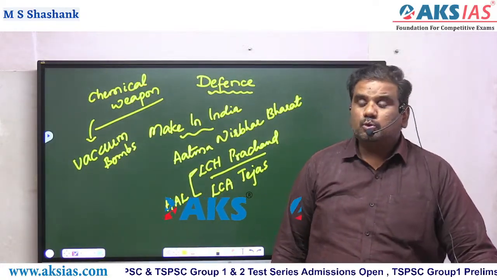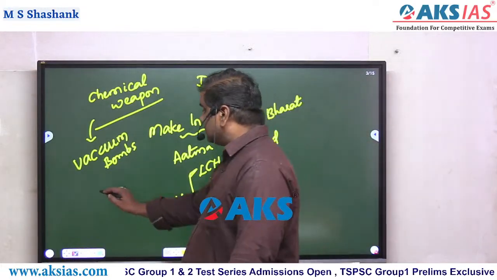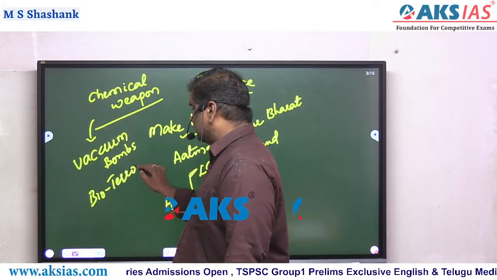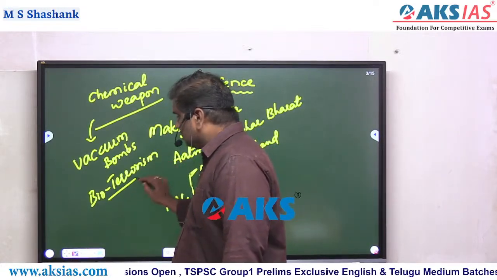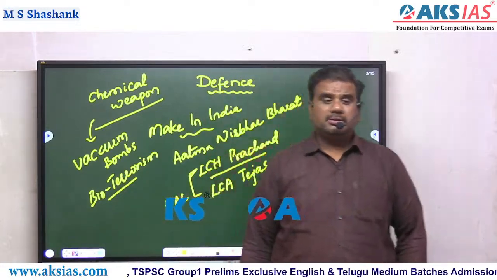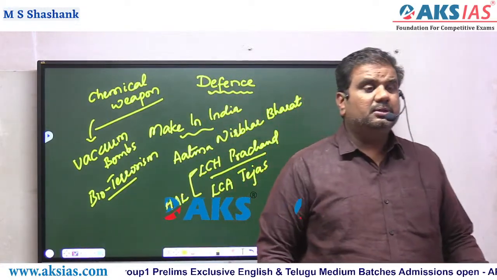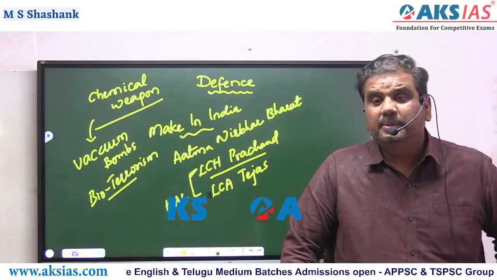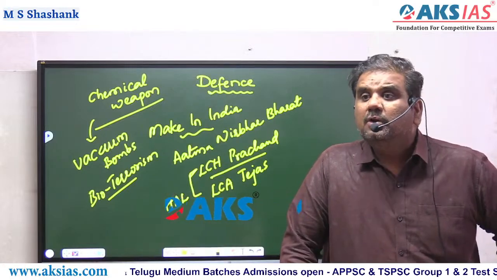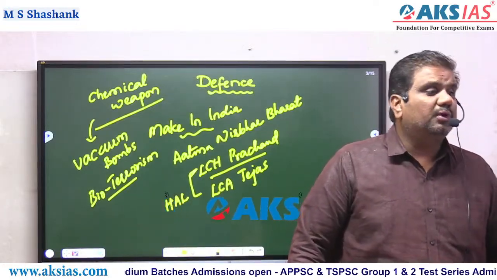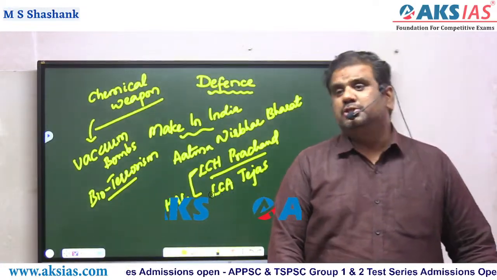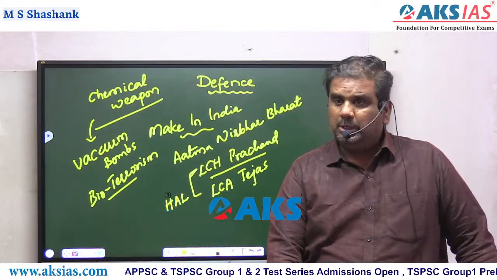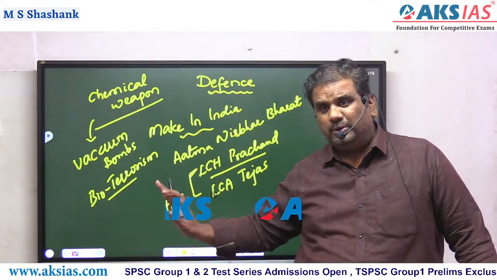At the same time, as of today, we are talking a lot about one more thing, that is bioterrorism. Here in the case of bioterrorism, we are talking about the different types of biological weapons, which are used for creating disturbance or for destroying a particular region in any part of the globe, in any part of the world. That is related to bioterrorism.